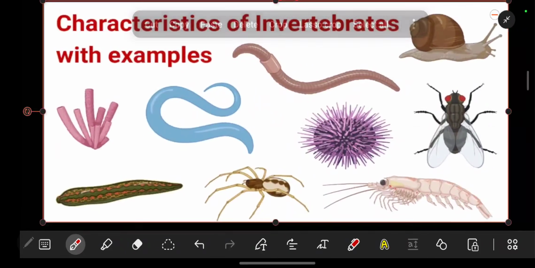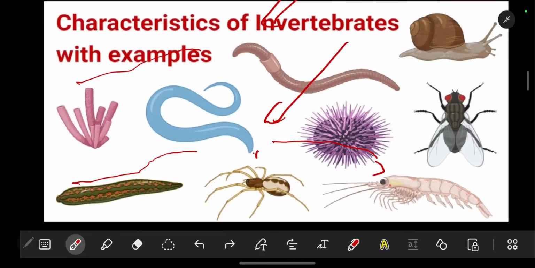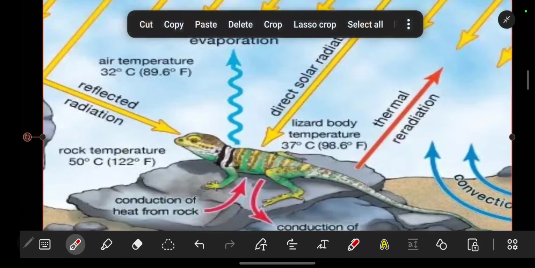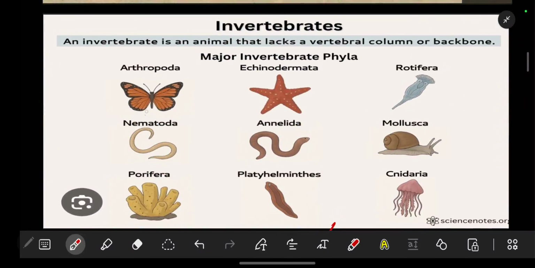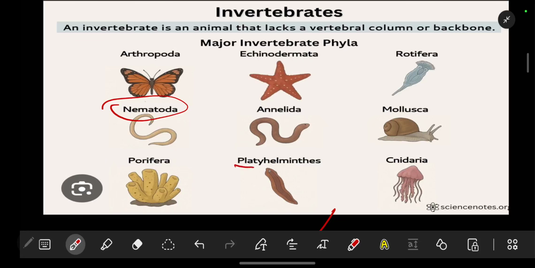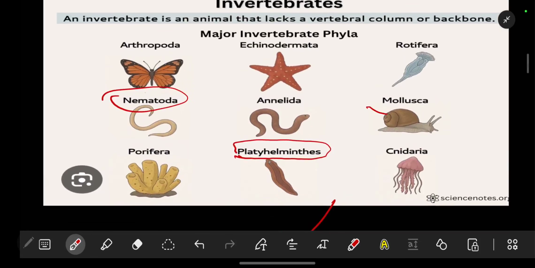In other videos we'll be able to look at these phyla. Mainly we are going to look at the Nematoda, Platyhelminthes, and the Mollusca, and other phyla.